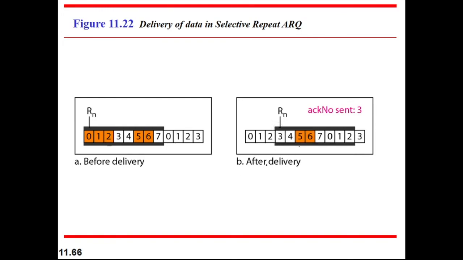So after delivery the acknowledgement number is 3, that means the receiver wants to receive the third frame. Remember, the acknowledgement number indicates the frame the receiver needs to accept, and the NAC number indicates which frame is not received by the receiver, and the receiver wants to accept that frame.